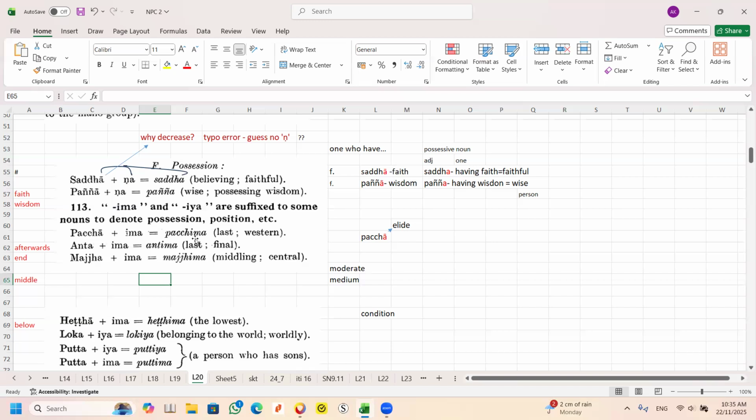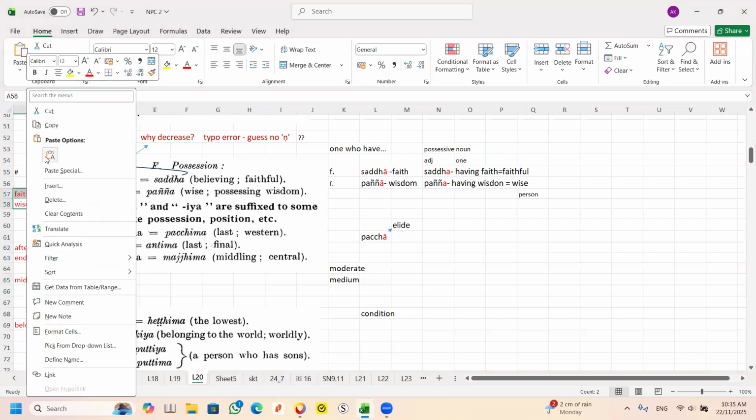See, pachima. And then anta, which can mean the last, final, or end. And then you see the word majima, that means maja plus ima, majima, meaning middle or center. So this word means faith. This word is wisdom.